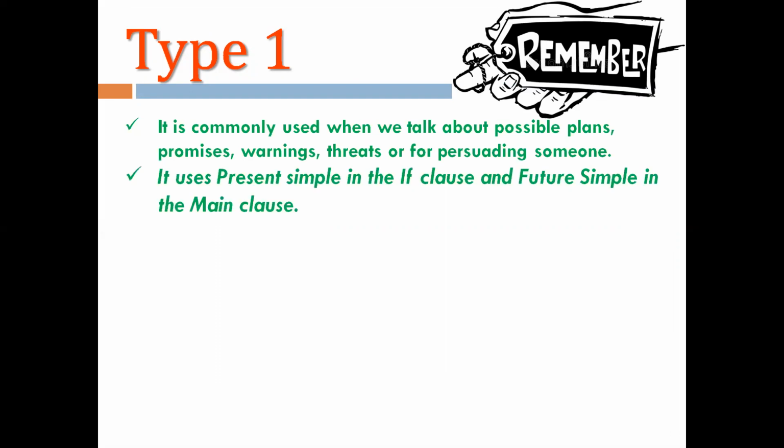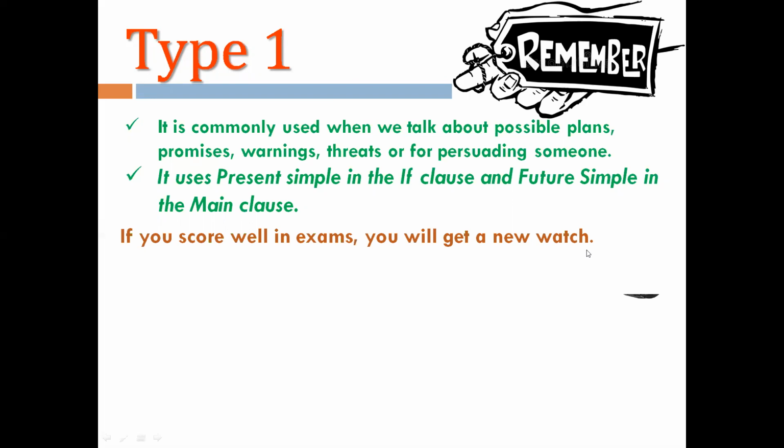Very important to note that when you talk about type 1 conditional, in the if clause we always make use of present simple, or simple present tense, and in the main clause or in the result part we make use of simple future tense. For example, if you score well in exams, you will get a new watch.